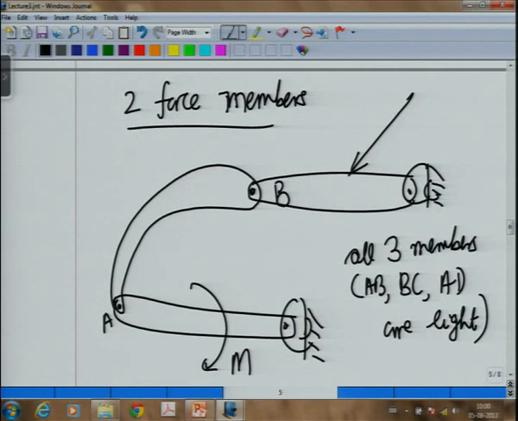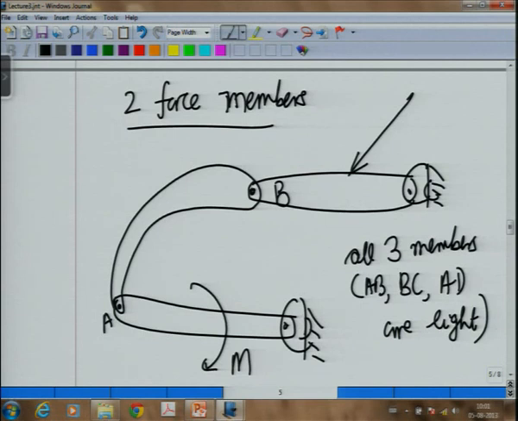You have Bx and By. At C, again Cx and Cy, and we have the force which is acting at some point in between. So, at how many points are forces acting on the member BC? At 3 points, at B, at C and at the middle point.